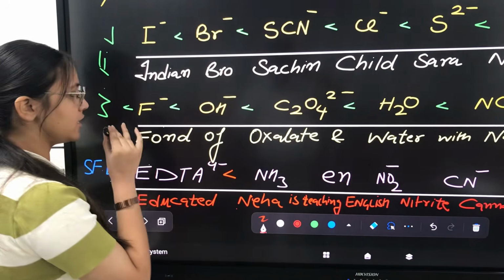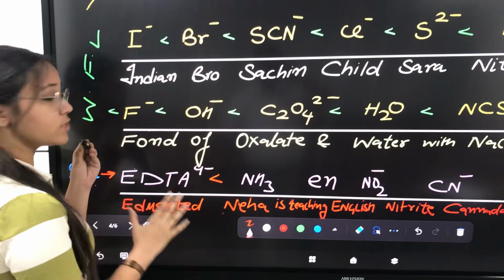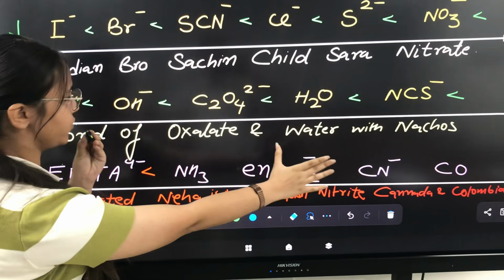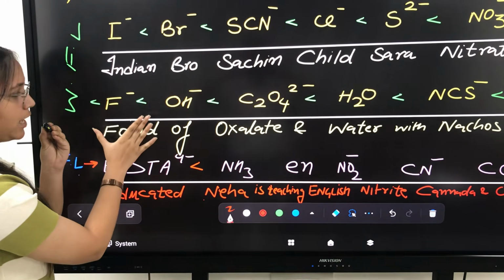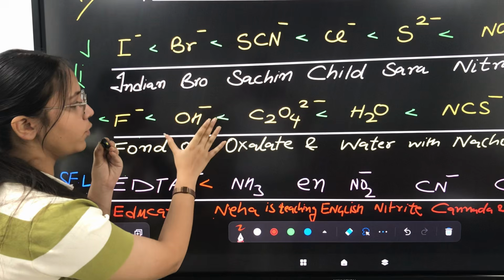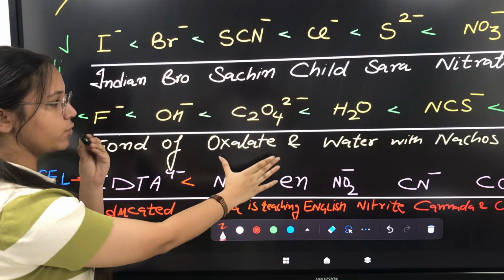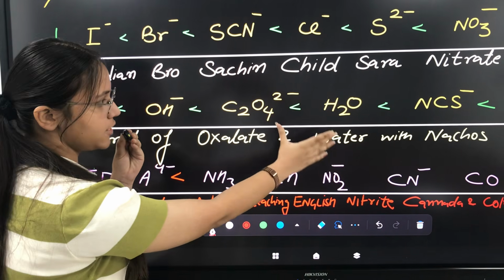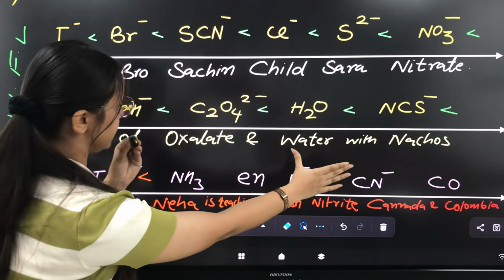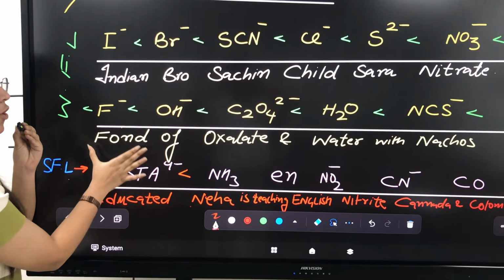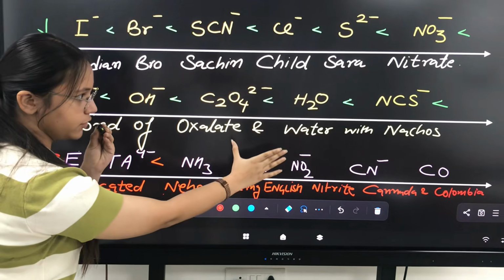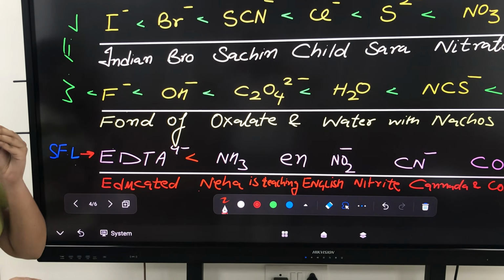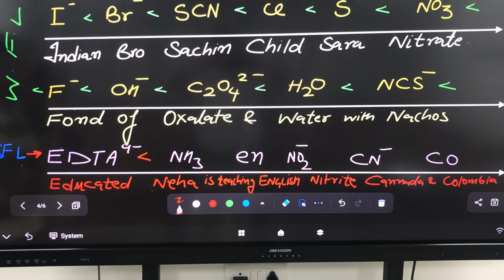Continuing the spectrochemical series, we are using the mnemonic: fond of oxalate and water with nachos. Here fond stands for F minus, of stands for OH minus, and oxalate, as we know, stands for C2O4 2 minus, water as H2O, and nachos for NCS. So it will be fond of oxalate and water with nachos. Everyone say it together.